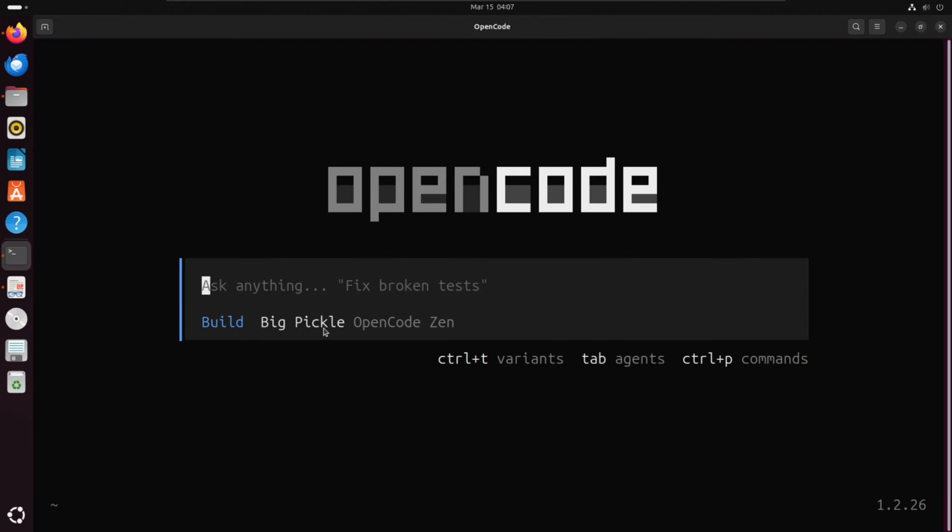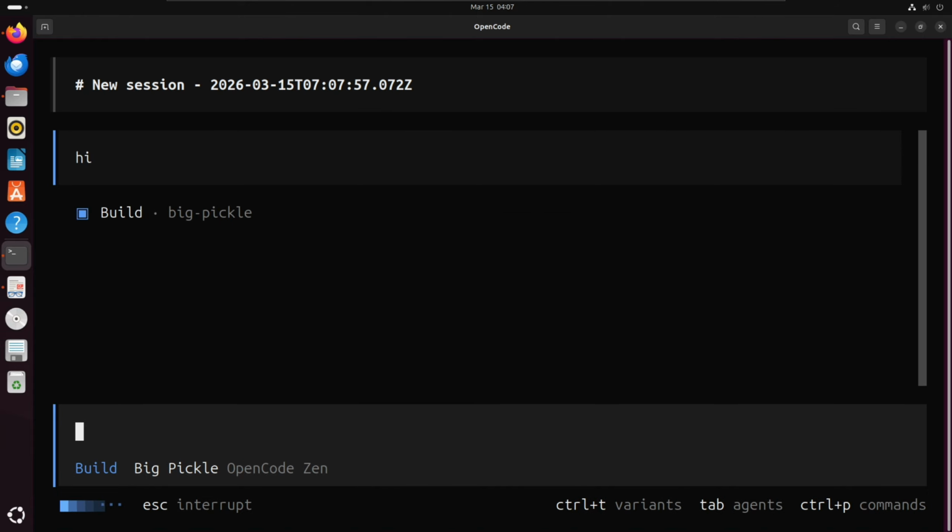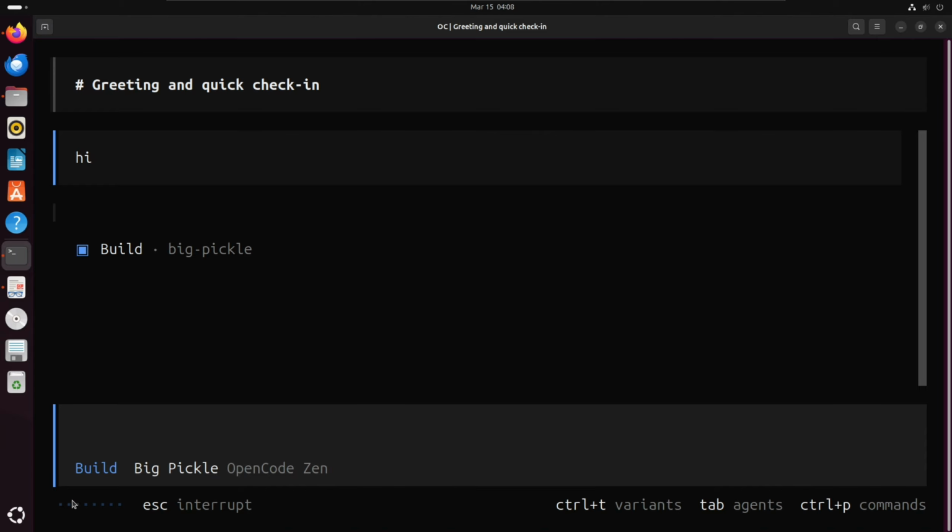Like all are very old type of tools, they need to be enhanced in this era where bug bounty can be automated. Okay, so here I have given just a prompt, I have just given "hi". Okay, so it's showing Big Pickle.